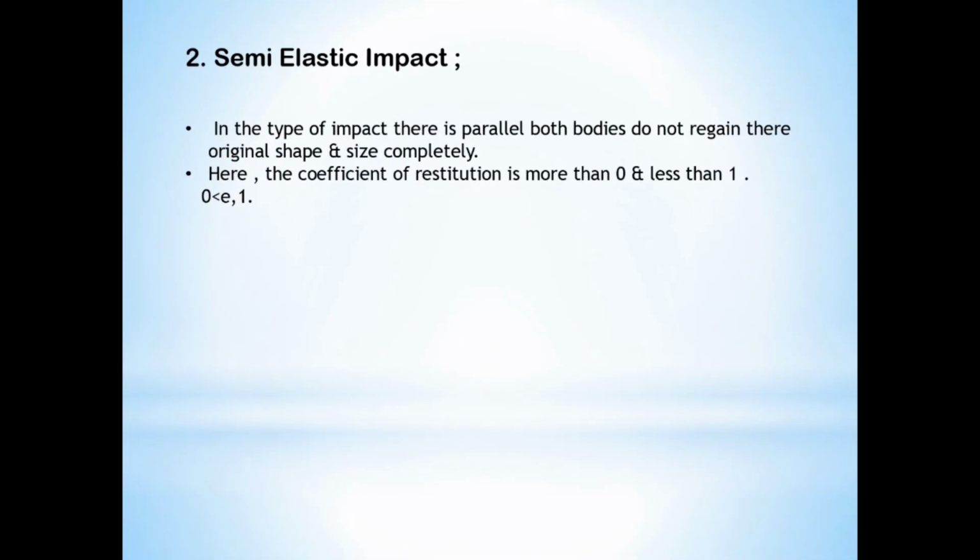Second is semi-elastic impact. In this type of impact, both bodies do not regain their original shape and size completely. It means that it is a semi-elastic impact. Here the coefficient of restitution is more than 0 and less than 1.